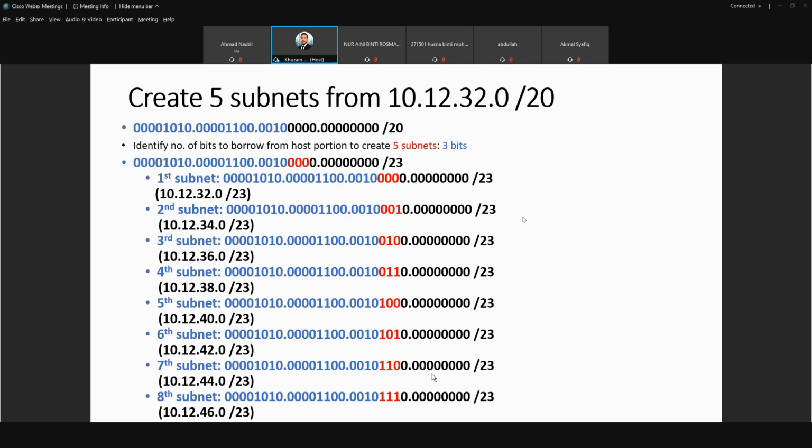Sorry, I didn't hear, I was talking by myself just now. Okay, so sorry. You want to have 5 subnets, but you need to borrow 3 bits. If you borrow 2 bits, it's not enough to create 5 subnets. So you need to borrow 3 bits. When you borrow 3 bits, you can create 8 subnets, but you only want to use 5. So you can choose any 5 from the 8 subnets. The 3 extra subnets you can use for the future.